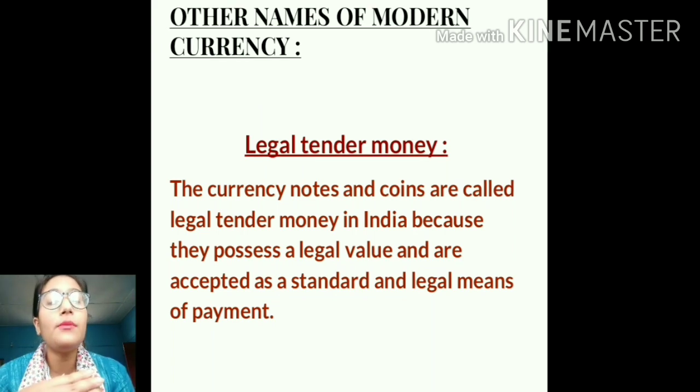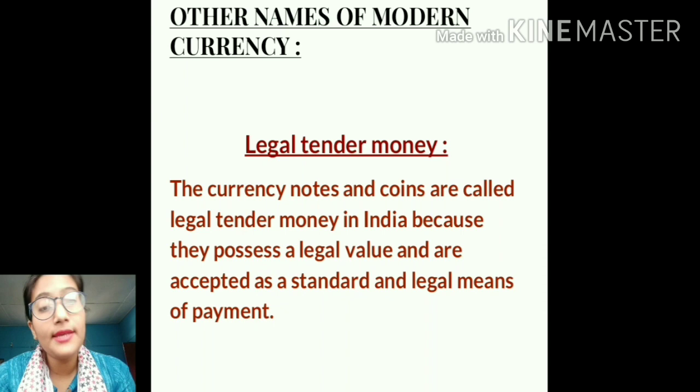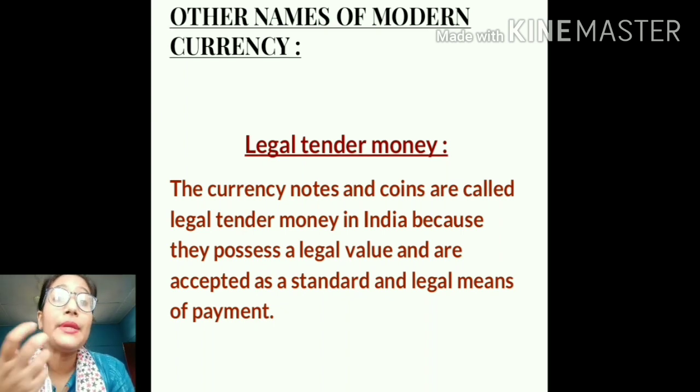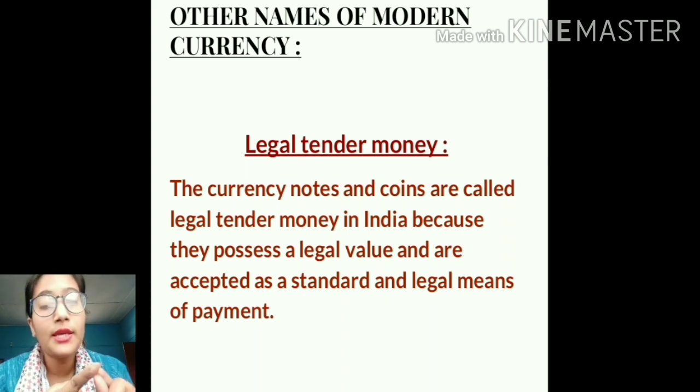The second term which is used to refer to the paper currency notes and coins is high-powered money. It is called high-powered money because it has got a very high power, because it is issued by the government and the RBI, and it constitutes the entire monetary base of the economy, right? The money available with the public, the money available with the commercial banks, and the money available with the RBI.